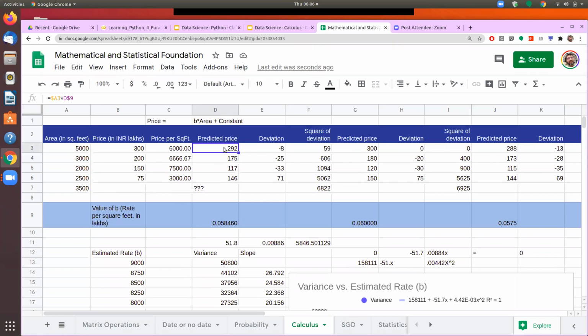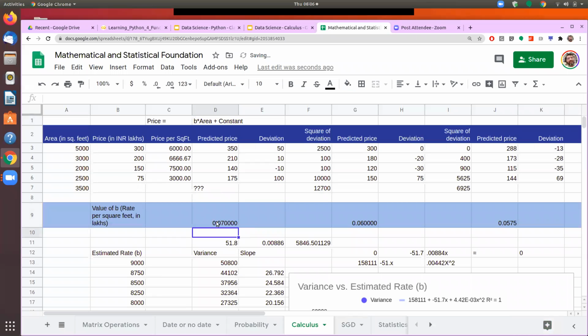And then we will see how much my prediction is. So if we take a value here, it is A3 into D9. Here we will put our first estimation, and then we will see what is the prediction. So suppose by seeing this data, I start with a value of say 7,000 per square feet. I'll put that in terms of lakhs, so that will become 0.07.